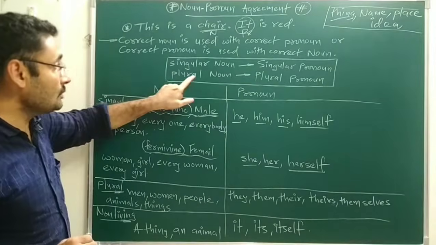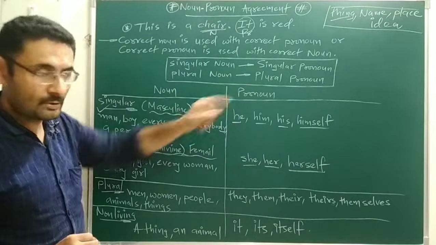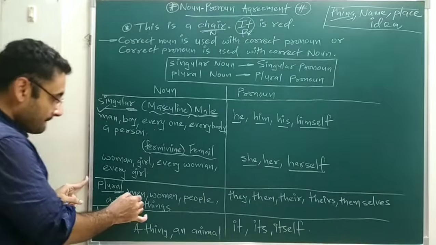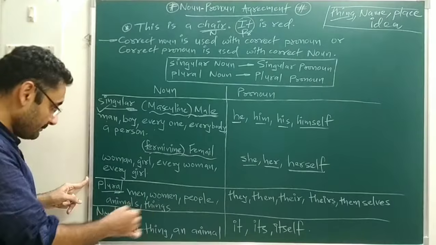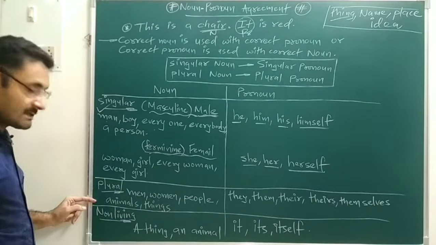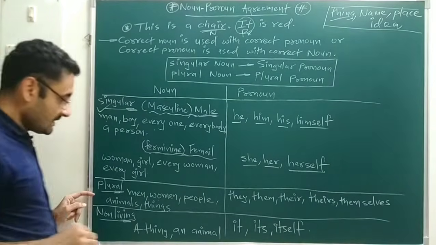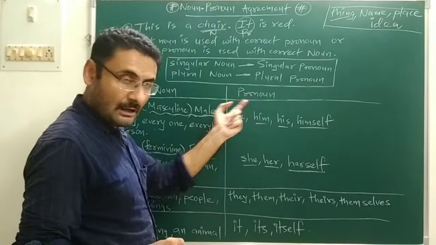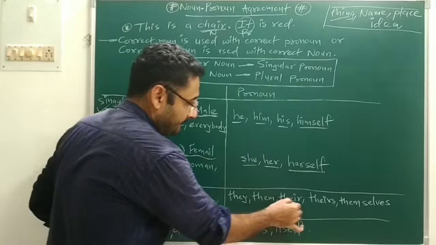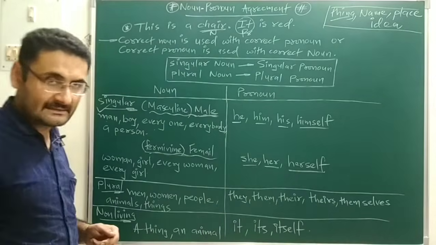Now we will go for plural nouns and plural pronouns. Plural nouns are men, women, people, more than one person, animals, things. These are plural nouns. And these nouns are described by the pronouns they, them, their, theirs, themselves, etc.